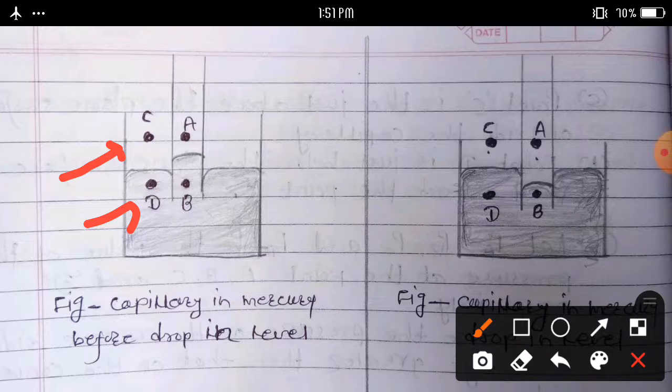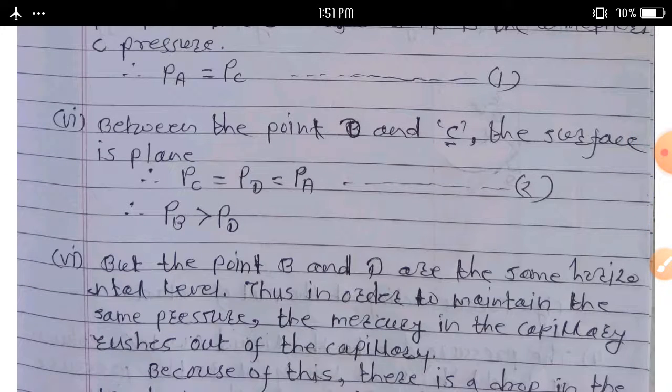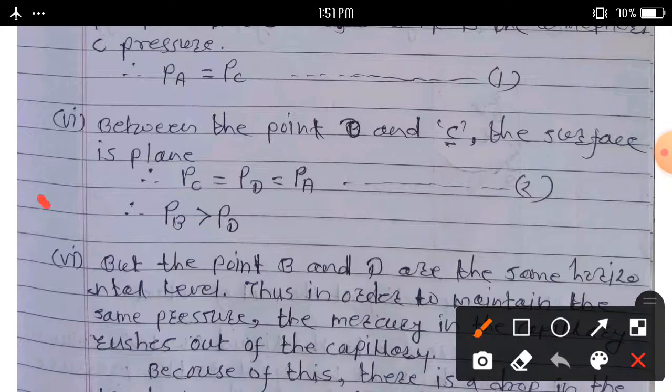Under this condition we can write, as the second condition, P suffix C is equal to P suffix D, so P suffix A is equal to P suffix D. Consider this as equation number second.